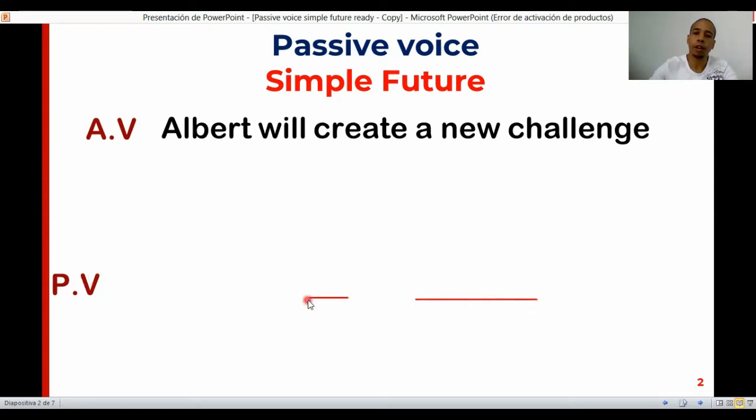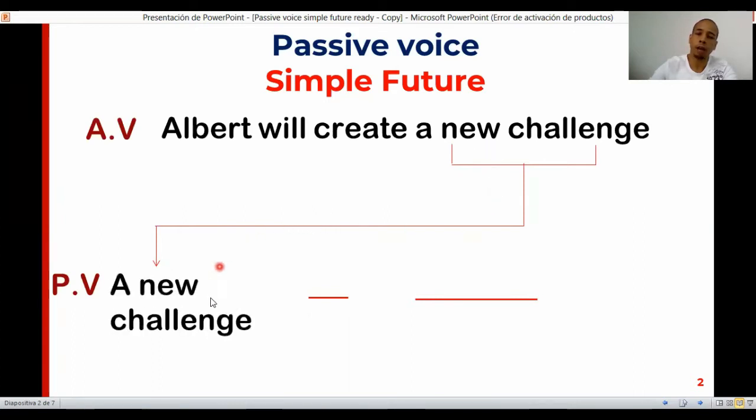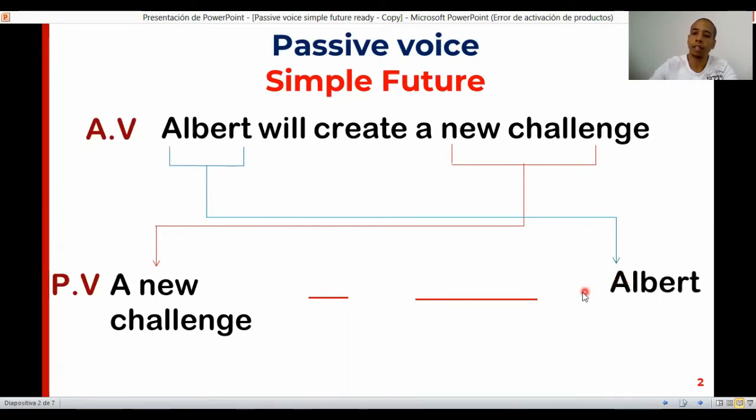First, we have to write the two blanks, remember, as in the previous classes, and then we identify the subject and the object. So your subject is Albert, your object is a new challenge. Remember that the object is the one that is receiving the action. So the object is going to be your new subject, a new challenge. Now it becomes the subject. Your subject, which is Albert, is going to be your new object. Albert goes at the end, and then we have the preposition by.